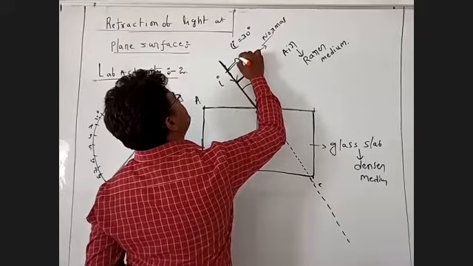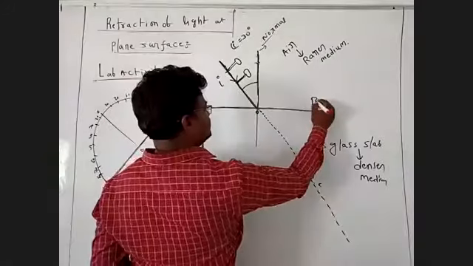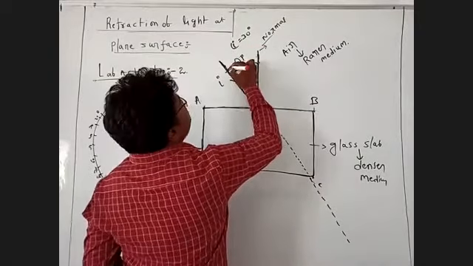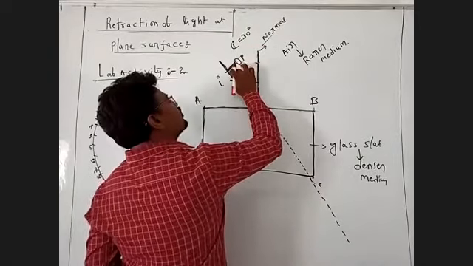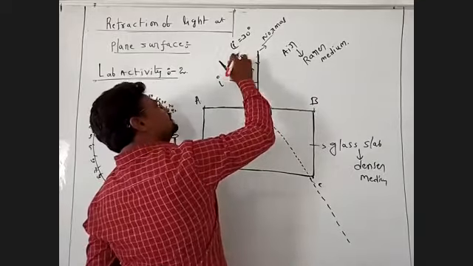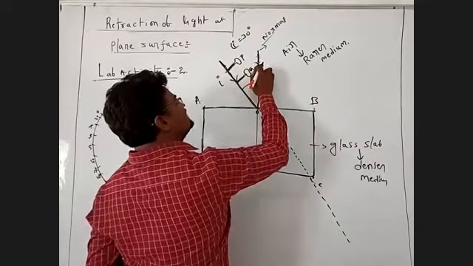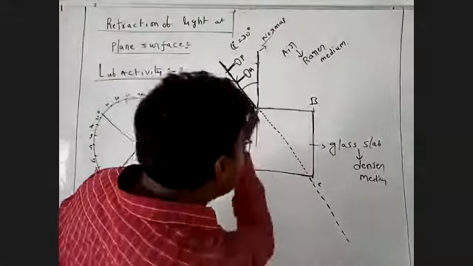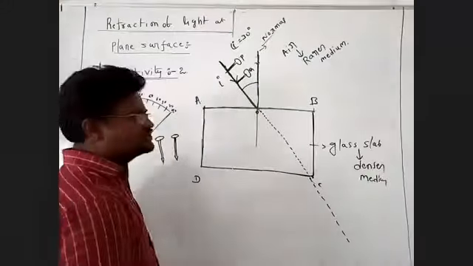This is A, B, C, D. These are the P and Q pins. Pin number one, P, is inserted on this line. The second pin, Q, is also inserted on this line. Both pins are in a straight line.